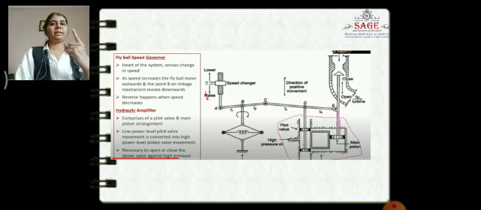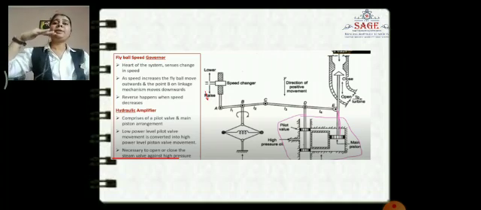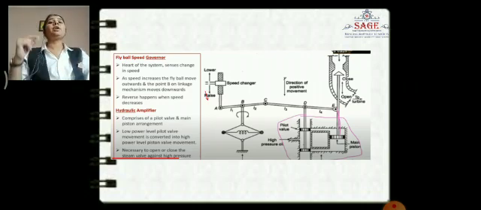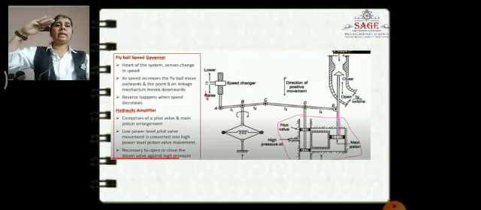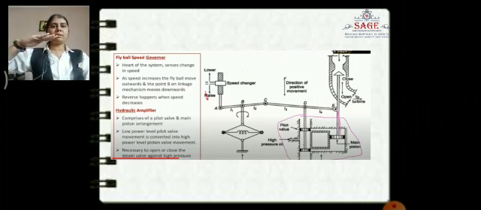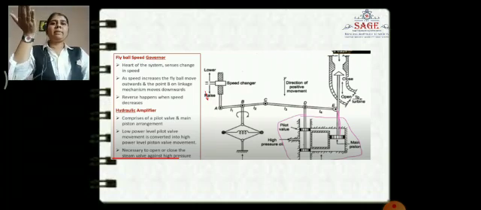The first conclusion is that if the speed changer moves in the downward direction, the speed increases. If the speed changer moves in the upward direction, the alternator speed decreases. If the speed increases, the speed changer moves downward, which we take as the positive side. If the speed changer moves upward, the speed will decrease.